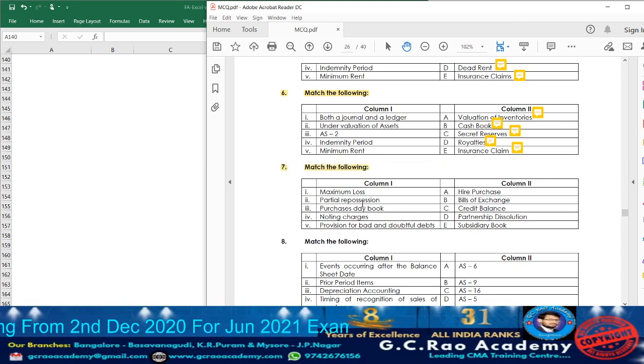Column 1, what they have given? Maximum loss. Maximum loss method will be related to what? Distribution of amount to the capitals. Yes or no? Next, partial repossession, hire purchase system. Purchase due book, it is a type of subsidiary book. Noting charges will be incurred under bills of exchange when the bill is dishonored. Provision for bad and doubtful debts will be what? Liability. And usually the liabilities will show which balance? Credit balance.